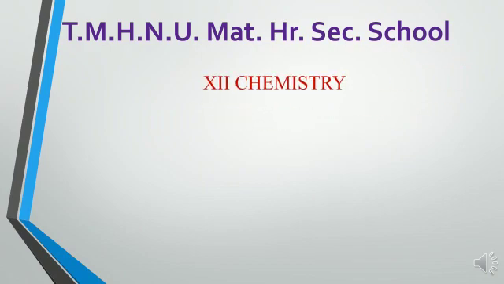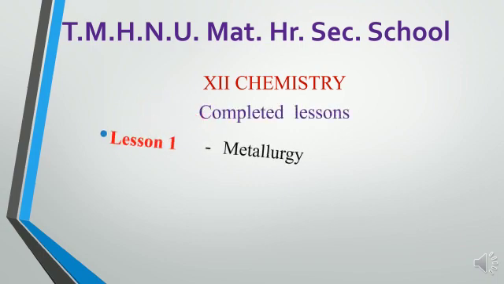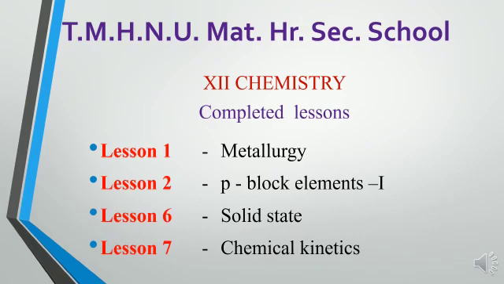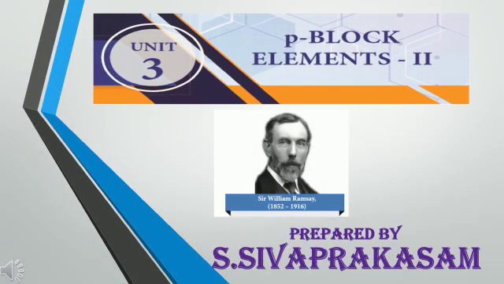I am S. Prakasam. In 12th chemistry, we have already completed 4 lessons: lesson 1 metallurgy, lesson 2 p-block elements 1, lesson 6 solid state, and lesson 7 chemical kinetics. Today I am going to start lesson 3, p-block elements 2. In the periodic table, group 13 to 18 elements are called p-block elements because the outermost electron is filled in the p orbital.